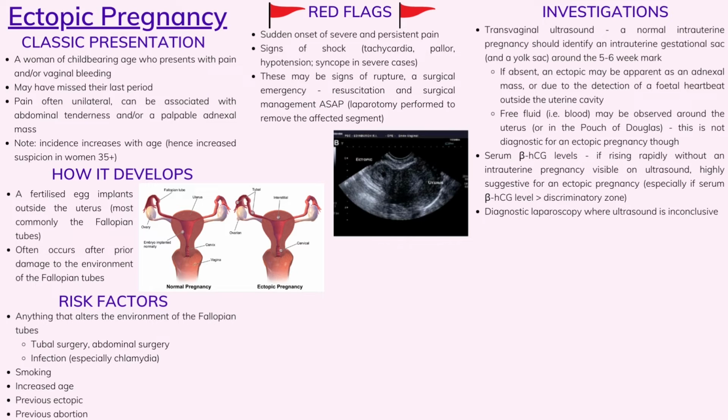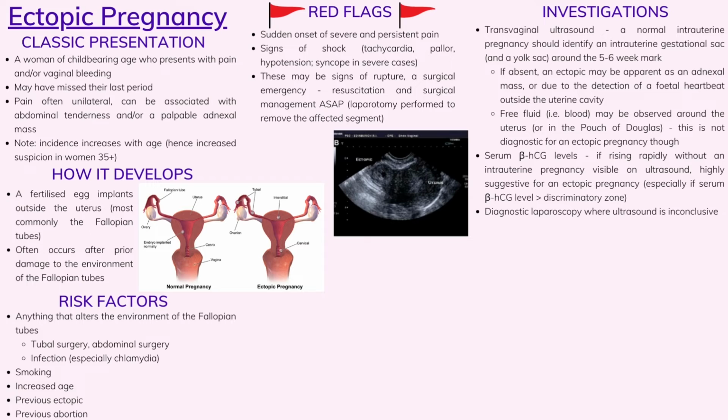In order to investigate the symptoms and formulate a diagnosis, there are a few key investigations to undertake. A transvaginal ultrasound is essential. An example of an ectopic pregnancy on ultrasound is on the left here. A normal intrauterine pregnancy should identify an intrauterine gestational sac and a yolk sac around the 5 to 6 week mark. If this is absent, an ectopic pregnancy might be apparent as an adnexal mass, or it might be apparent due to the detection of a fetal heartbeat outside the uterine cavity.